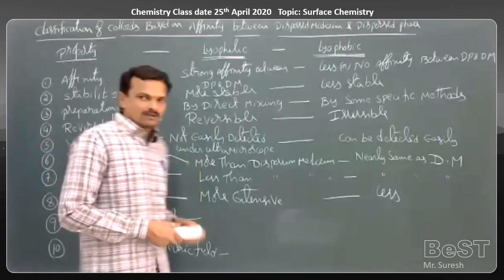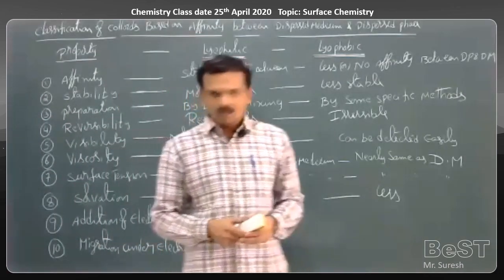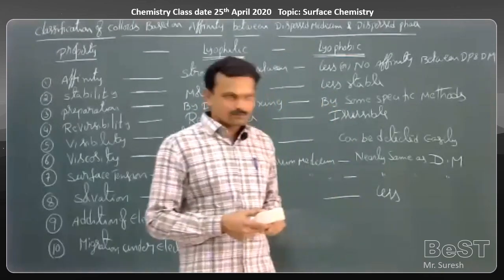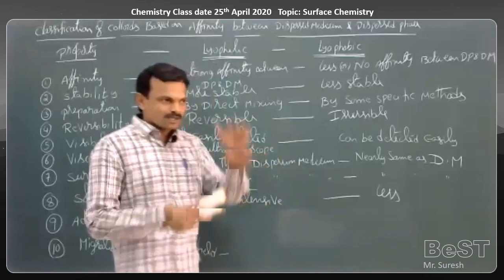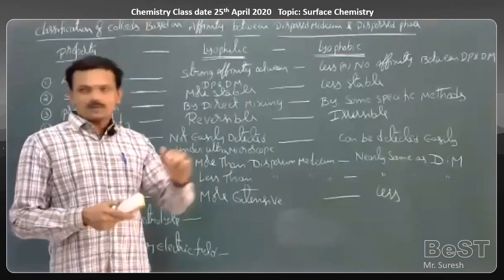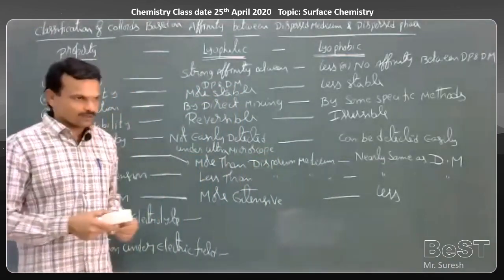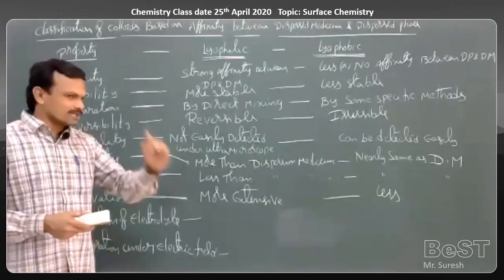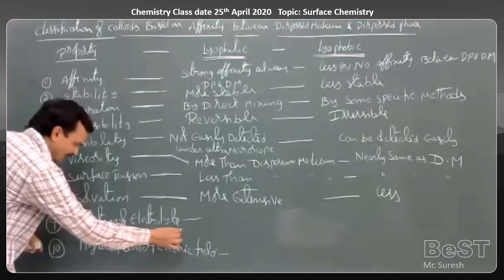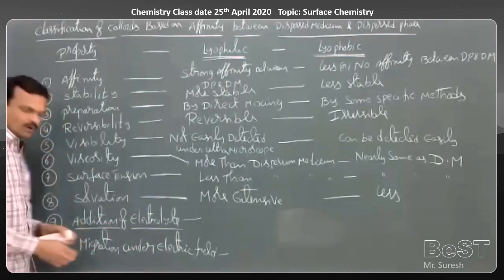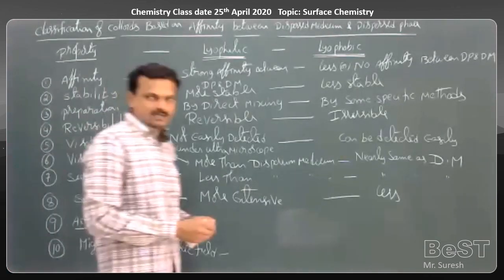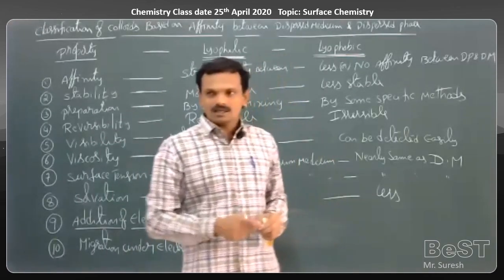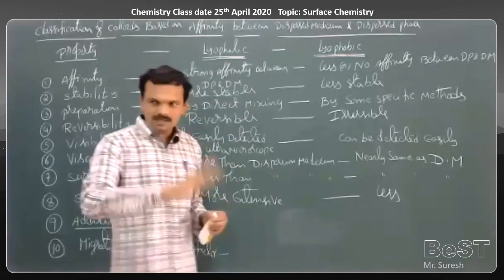And one more example I'll tell you. Take some dirty water. If you add some alum powder to the dirty water, what happens? That alum causes settling of the dirty particles. Colloidal particles undergo coagulation, and the particles get settled. So whenever an electrolyte is added to a colloidal solution, it causes the coagulation of colloidal particles. As a result, the colloidal particles get settled.